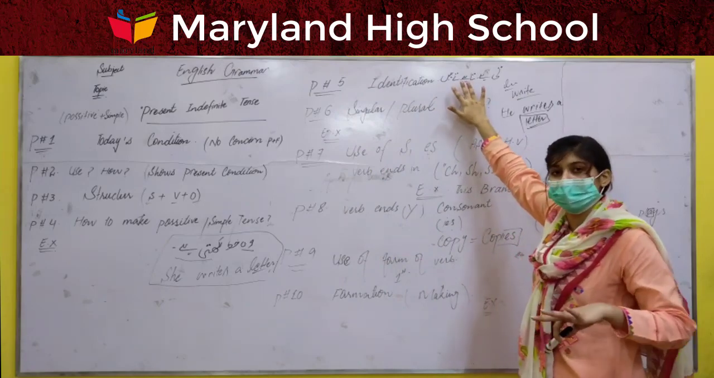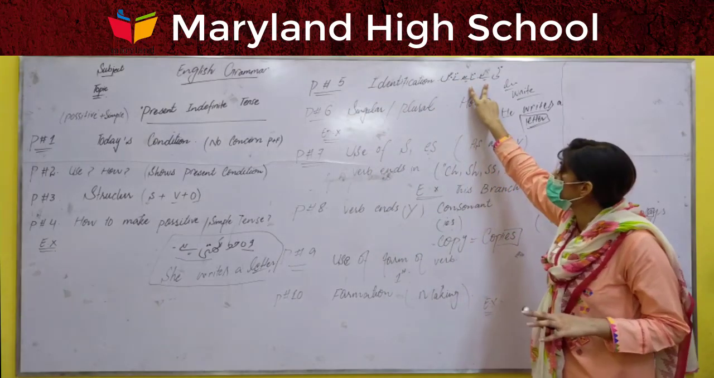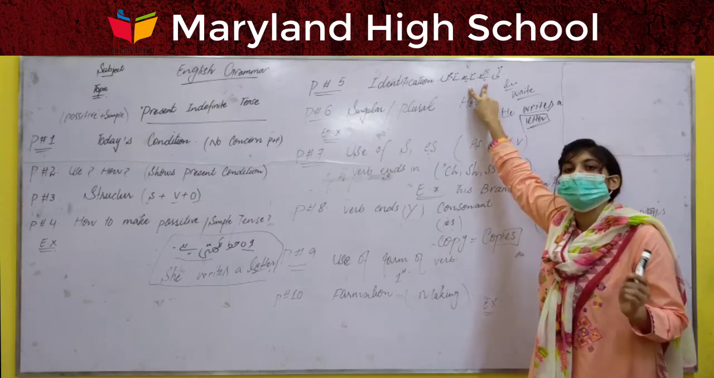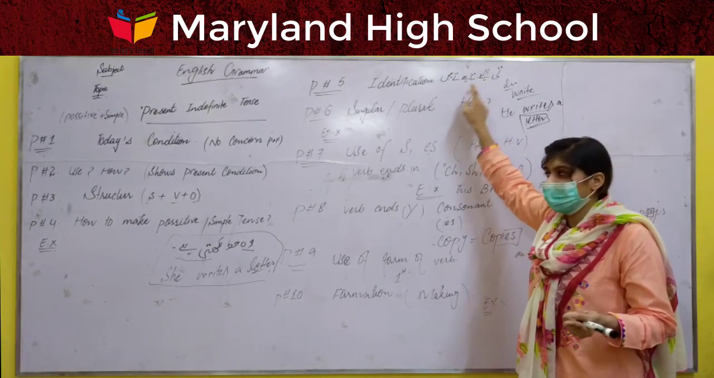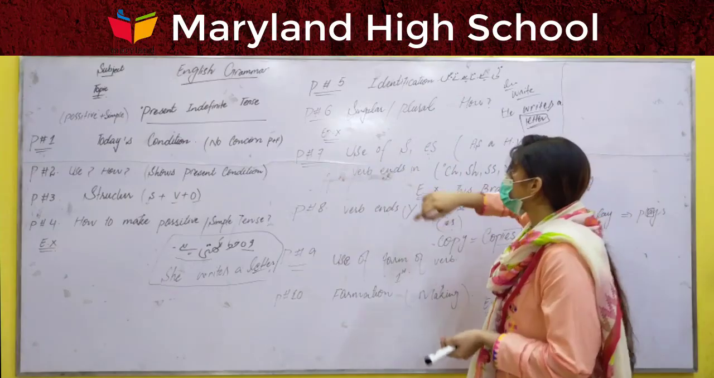Okay. Next, this one is already done. Identification: if we find ta hai, ti hai, te hai at the end of the Urdu sentence, we have to deal with this statement according to the present indefinite tense.